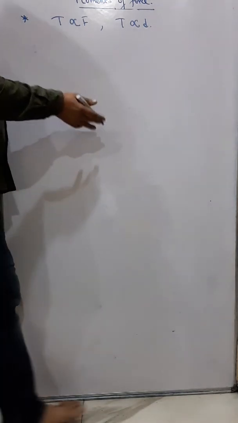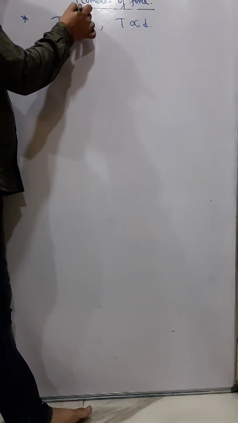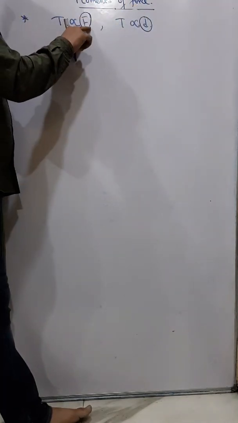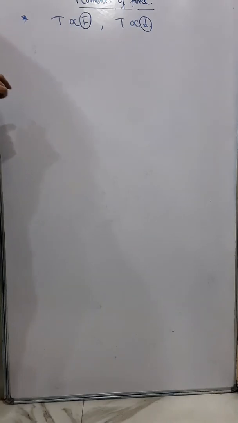Now, from this mathematical calculation we can understand that the moment of force depends upon two factors. One is the magnitude of the force and another is the perpendicular distance of the line of action of force from the axis of rotation. This means what?